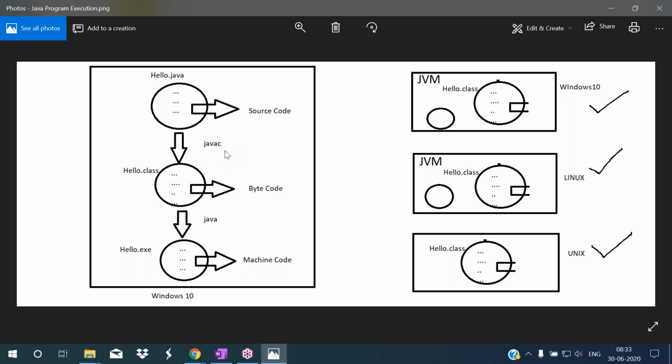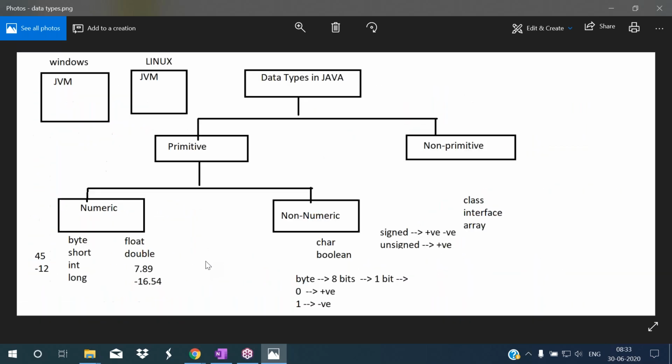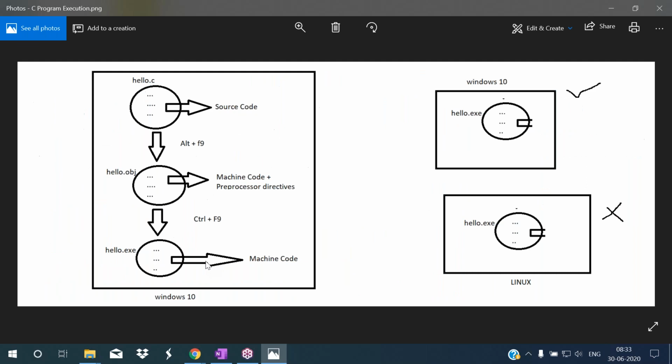The Java compiler translates the source code to bytecode. That bytecode will be placed in one particular file. So what is the Java compiler doing? The Java compiler is not creating an exe file directly, whereas in case of C, after compilation, it is creating an exe file.